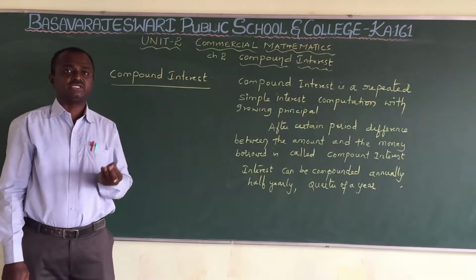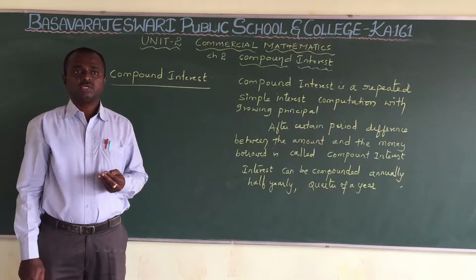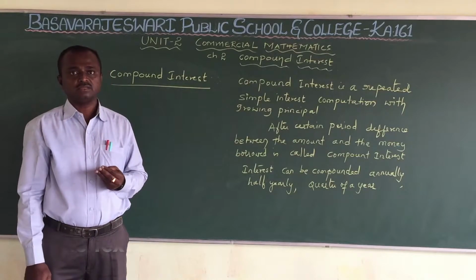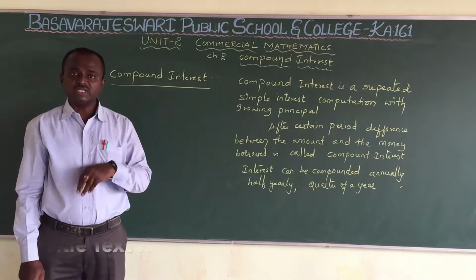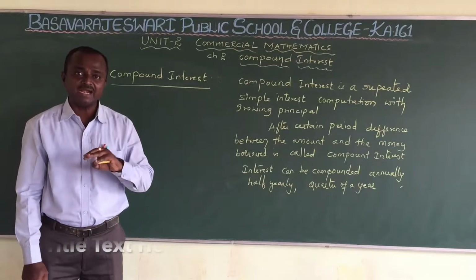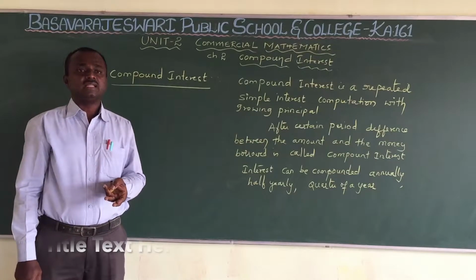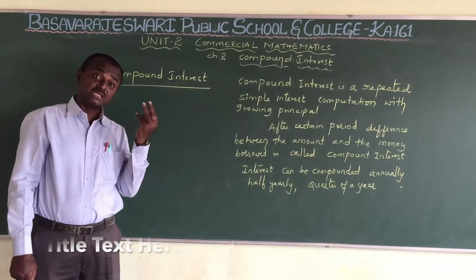For example, the first year principal is 5,000 rupees, interest 5%. So we will get some amount at the end of the first year. After the first year, they will not give that interest to the lender, they will add that interest to the original principal.